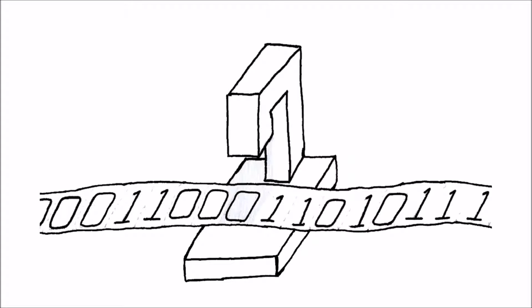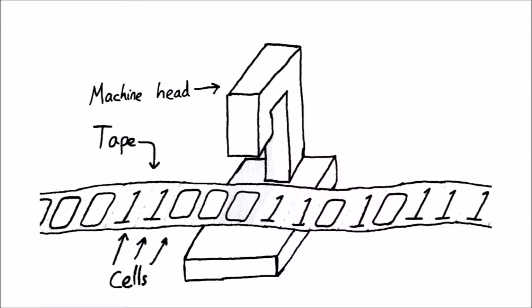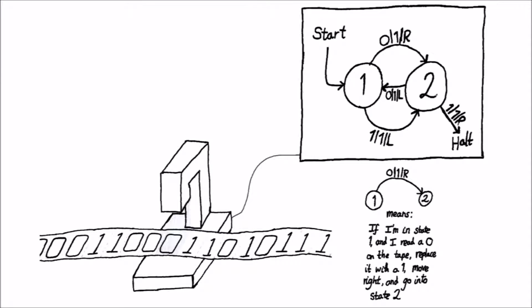A Turing machine is a theoretical device, which consists of an infinitely long tape, divided into cells, each of which can store a 1 or a 0, and also a machine head, which can move along the tape, reading data from and writing data to it, and behaving according to an internal set of rules. This internal set of rules is a network of states, each state corresponding to a behavior depending on the inputs. At each time, the machine is in exactly one of its multiple states.